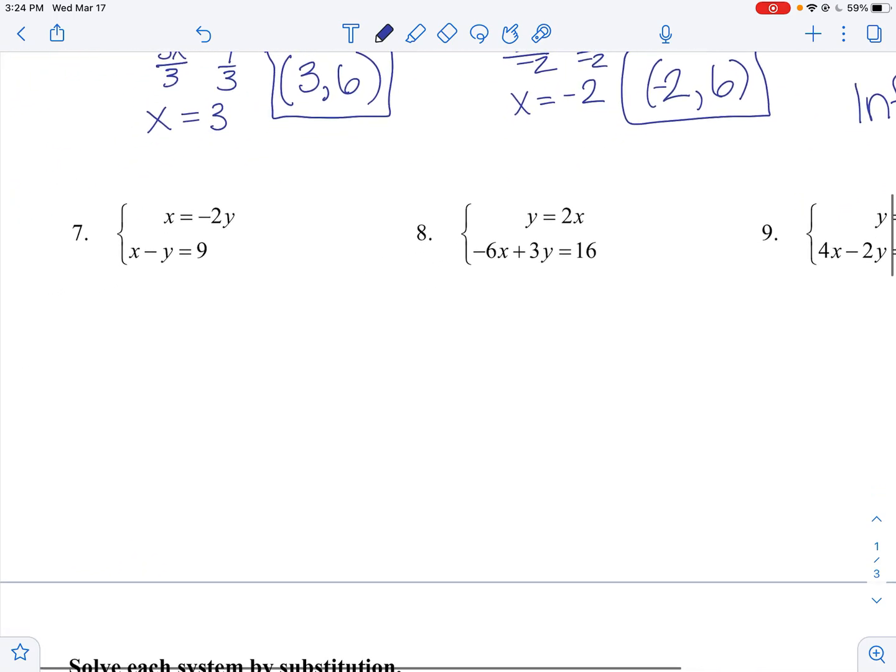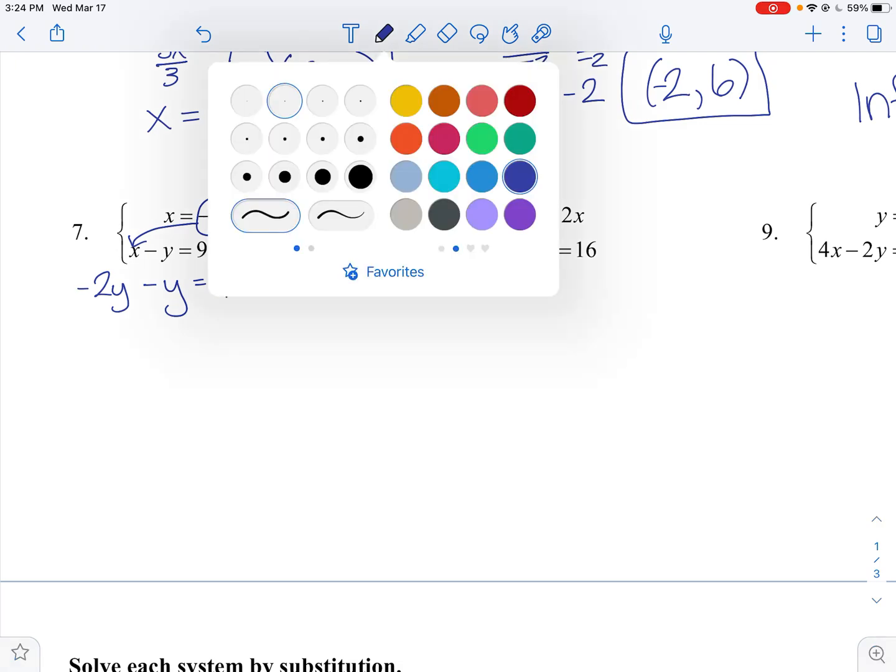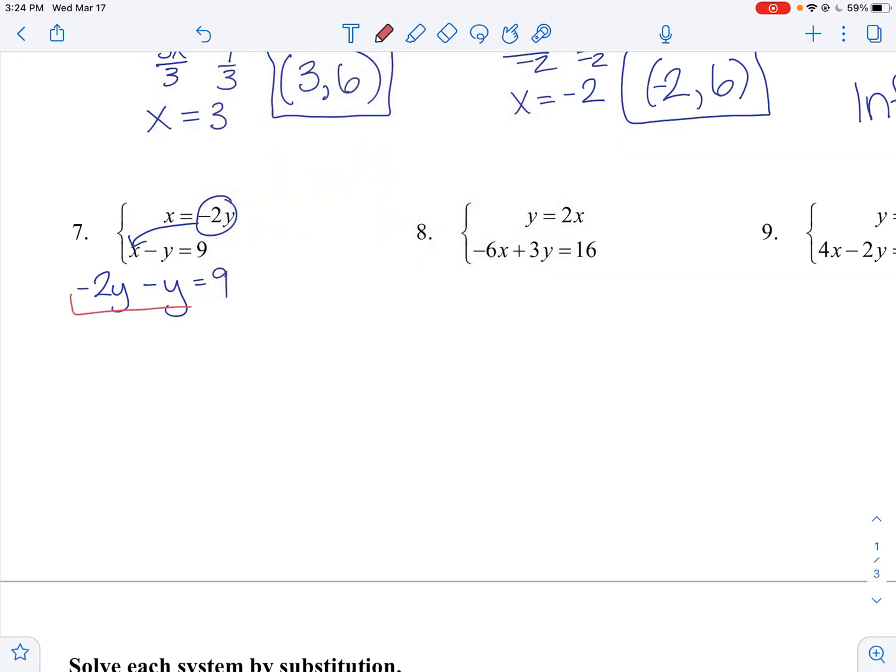Okay, let's take a look at number 7. X equals negative 2y. So we're going to take negative 2y and put it in for x. So we have negative 2y minus y equals 9. So again, we can combine these like terms. So this is a 1. Negative 2 minus 1, or you can think of it as negative 2 plus negative 1, is negative 3y equals 9.